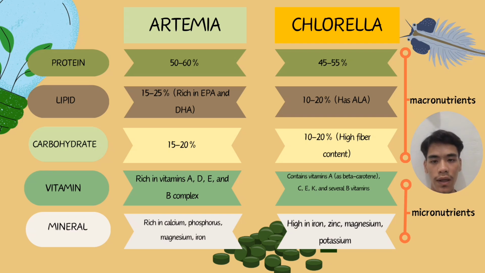Lastly, for the vitamins and minerals, artemia is rich in vitamins A, D, E, and B complex that support overall health and metabolic processes. Meanwhile, chlorella offers a broader range of vitamins including C, K, and B12, and is also rich in minerals that support immune function and vitality for fish.